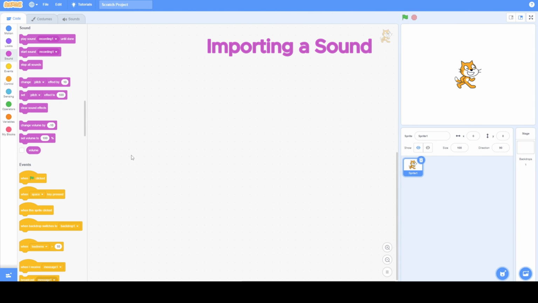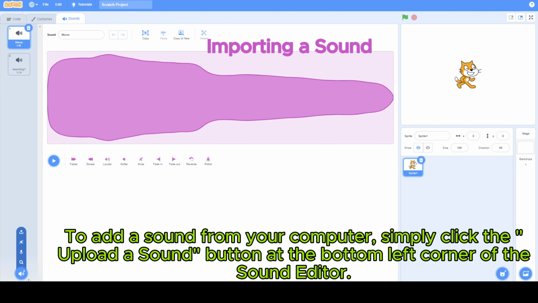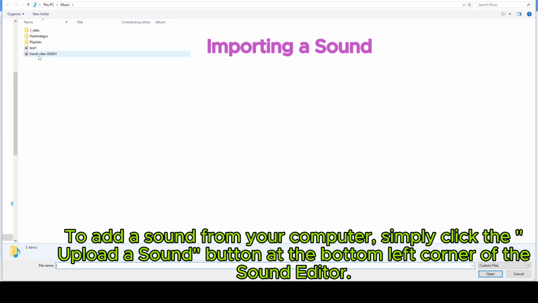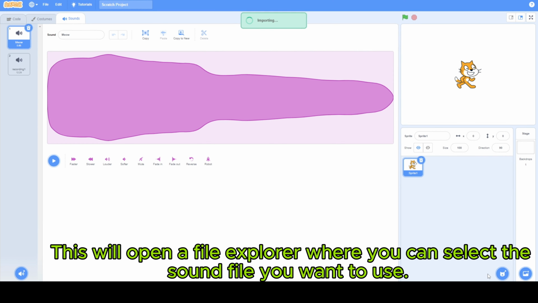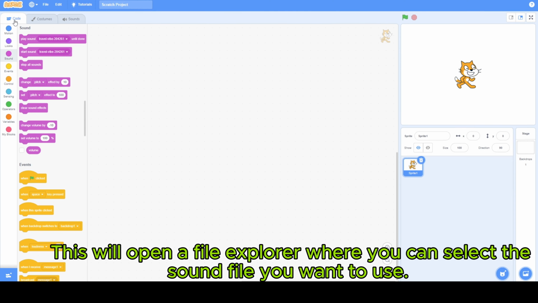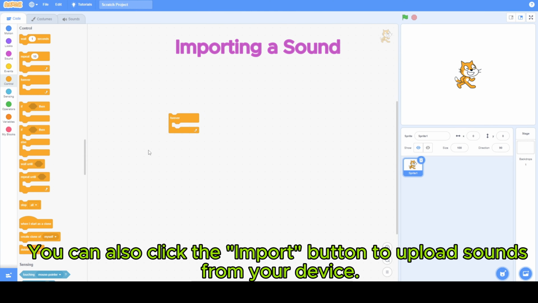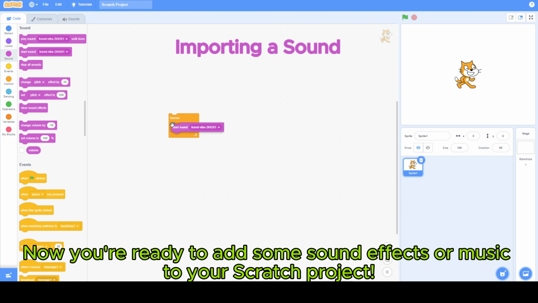Importing a sound. Importing sounds into Scratch is a breeze. To add a sound from your computer, simply click the Upload a Sound button at the bottom left corner of the sound editor. This will open a file explorer where you can select the sound file you want to use. You can also click the Import button to upload sounds from your device. Now you're ready to add some sound effects or music to your Scratch project.